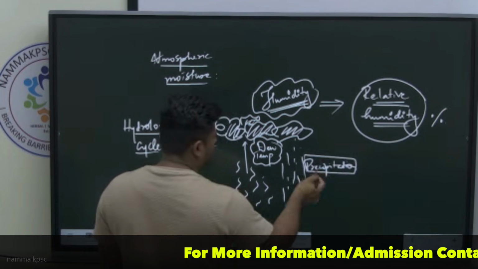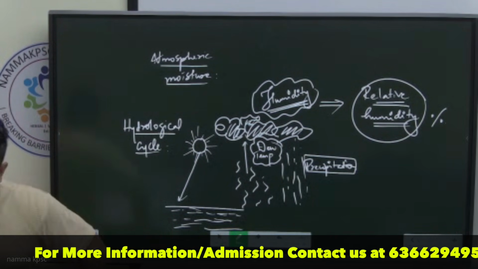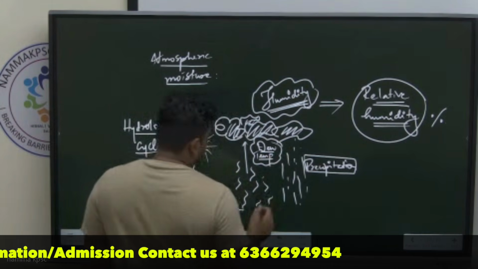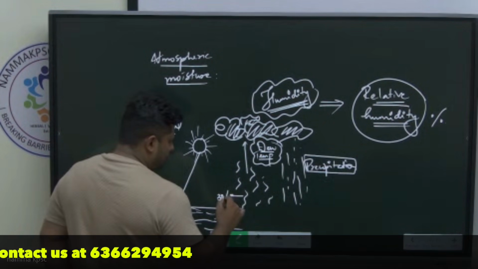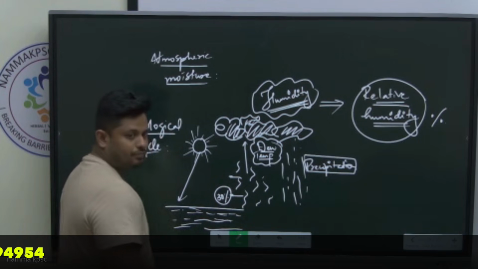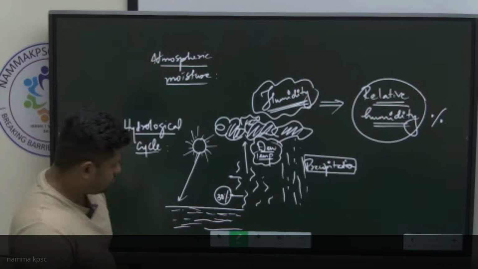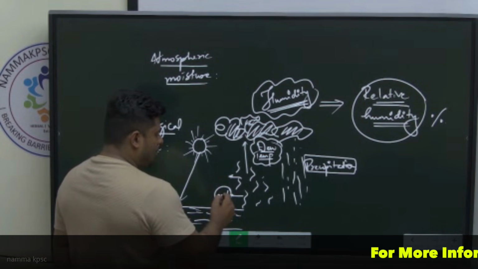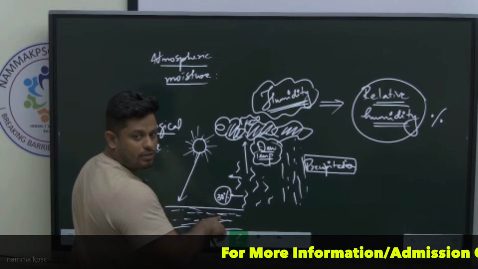Precipitation is simply defined as the fall of moisture. This is the hydrological cycle, correct? So what is required? If I ask you at this point, let us say the atmospheric humidity is 30%, what should it be at this point, higher or lower than 30%? As it is increasing in height, what should happen to the proportion of the water vapor, increase or decrease?